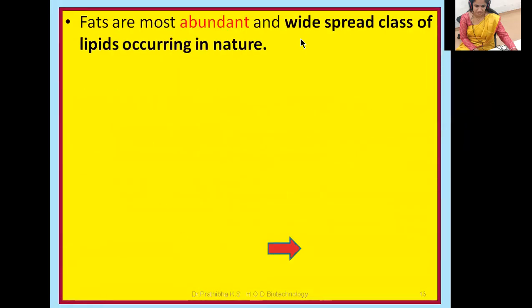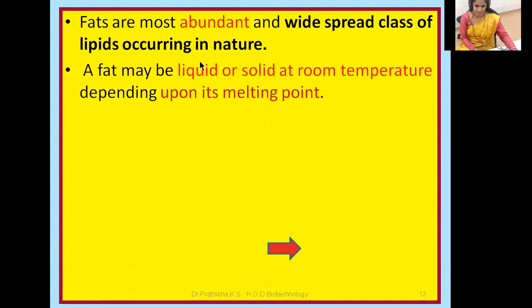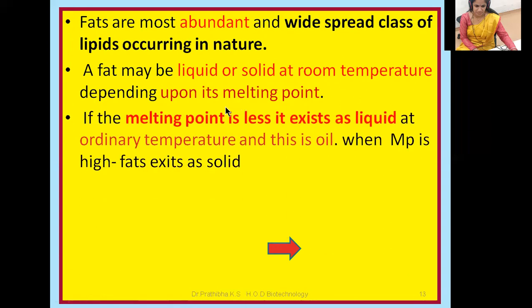Fats are the most abundant and widespread class of lipids occurring in nature, right? A fat may be liquid or solid at room temperature depending upon its melting point. We'll discuss in detail in the properties of lipids. Just keep in mind that fat may sometimes be liquid or solid. You may get liquid fat and solid fat. They attain liquid or solid state at room temperature depending upon the melting point, right?